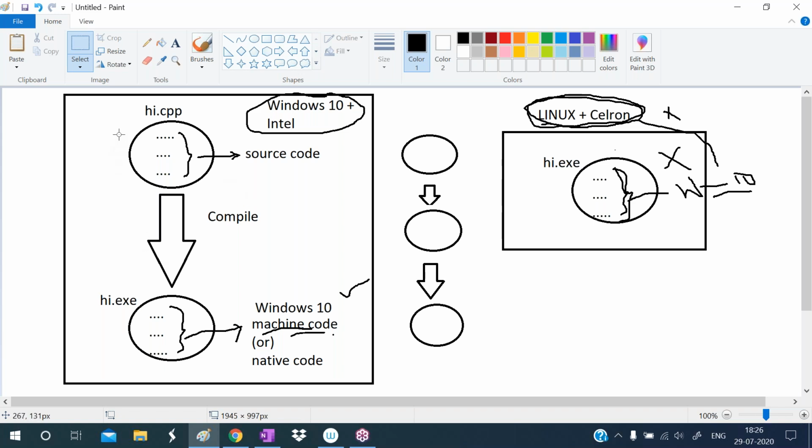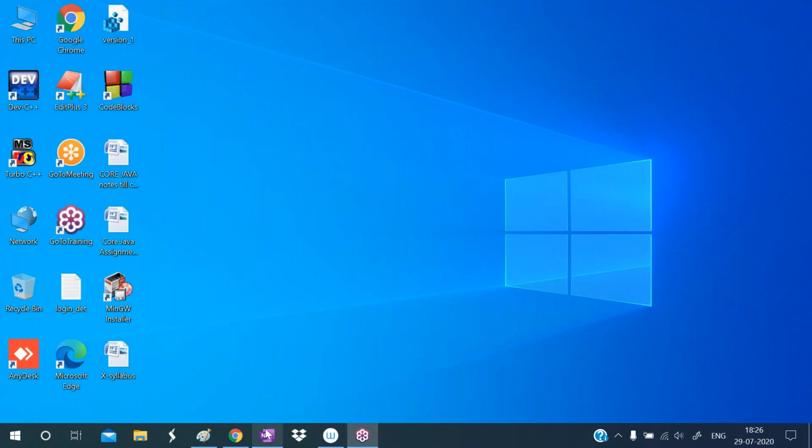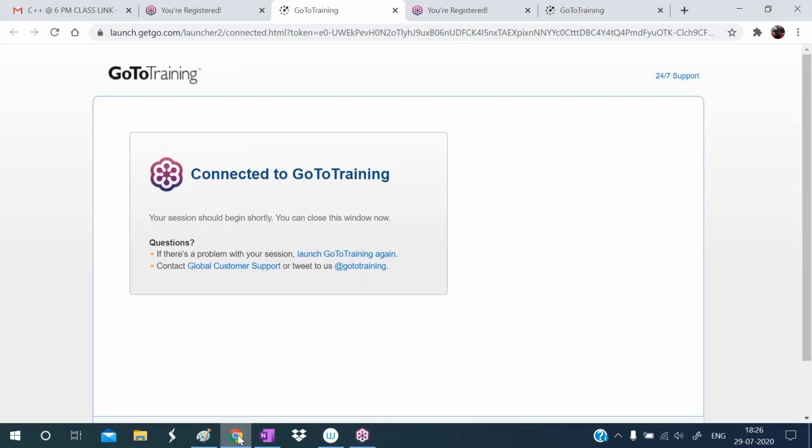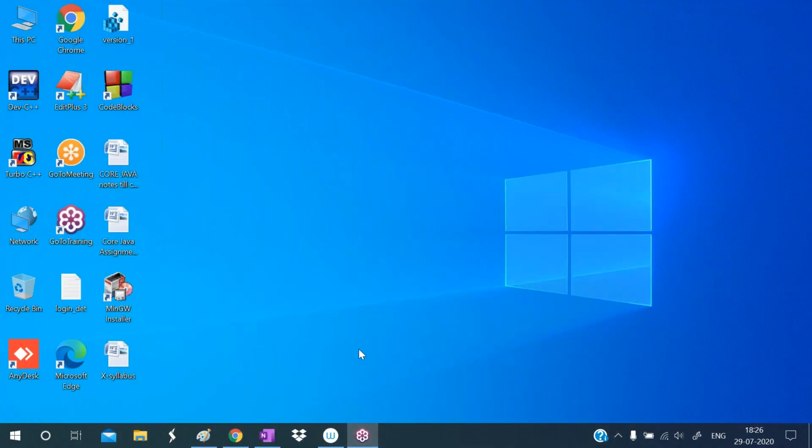After compilation, directly it is creating an exe file, which contains the native code that can be understood by the operating system. One operating system's native code cannot be understood by another operating system. So that's why we are calling C++ platform dependent. This is a major drawback of C++.